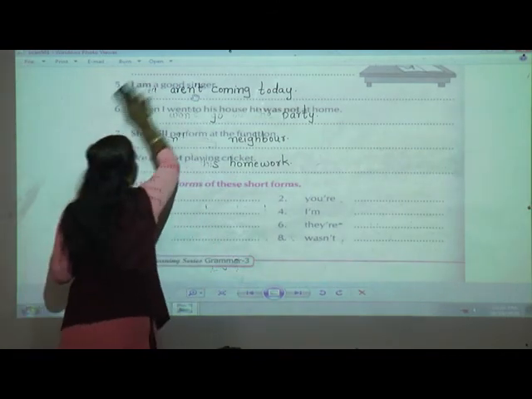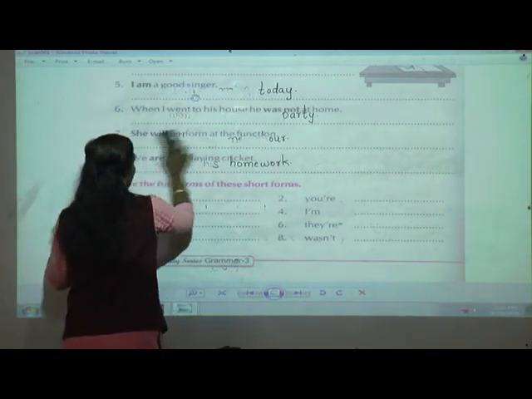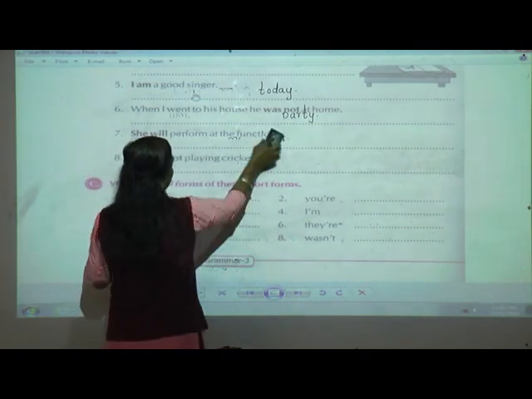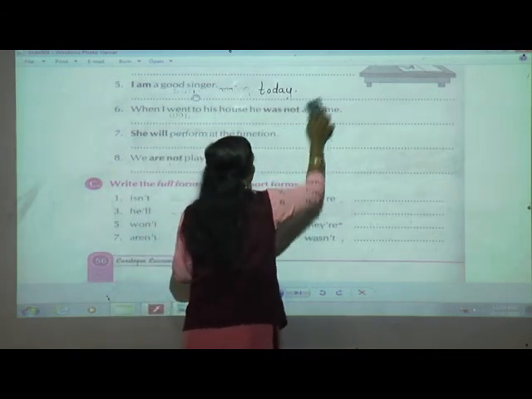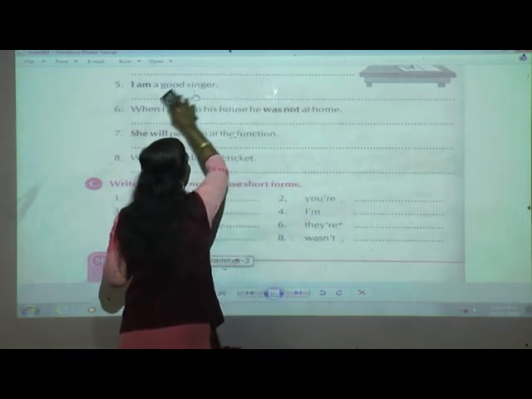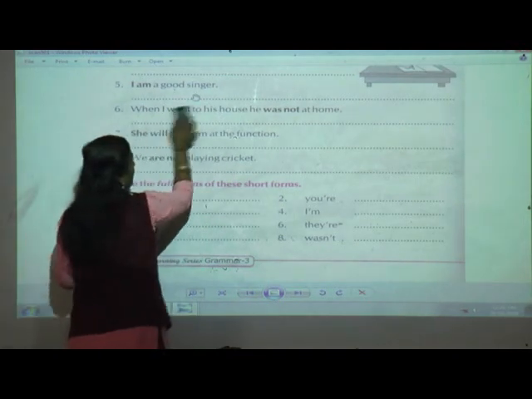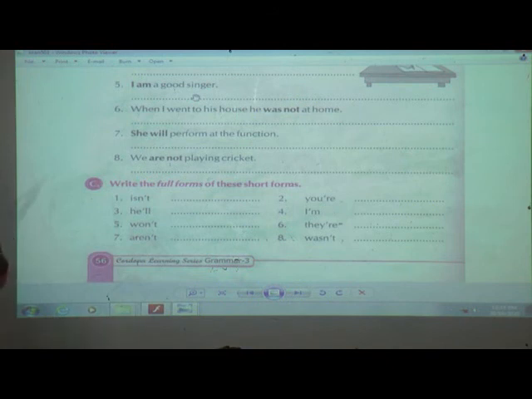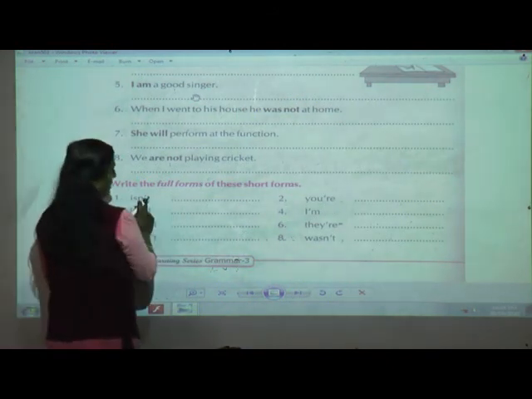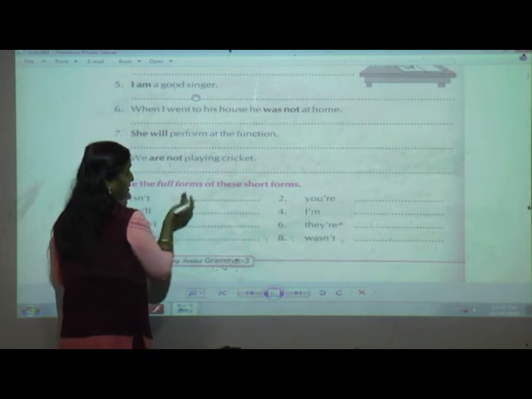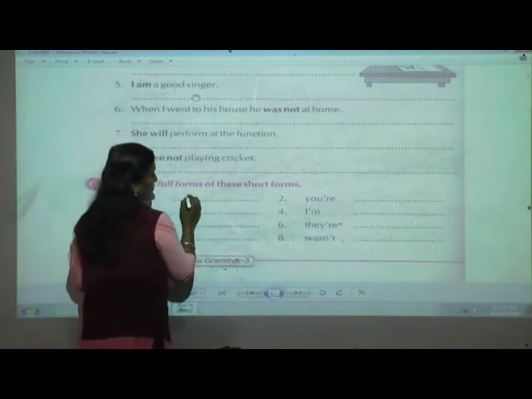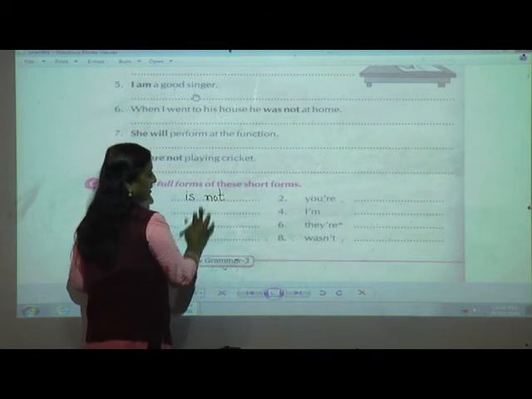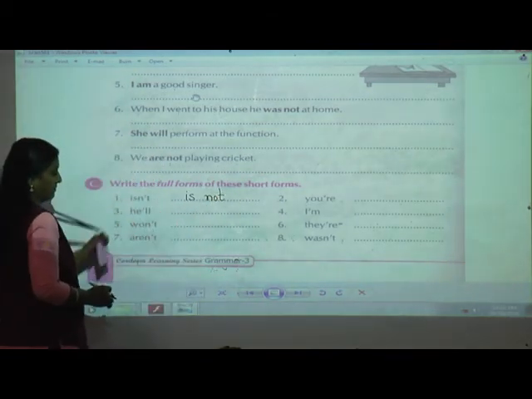What is the first? Isn't. So what will come? You can take the help of those boxes where we have made a star. Ready? Isn't. So instead of this apostrophe, from short form we are going to make a full form. So, is not. And when we are making the full form, you can see here the gap is there. Here no gap is there.